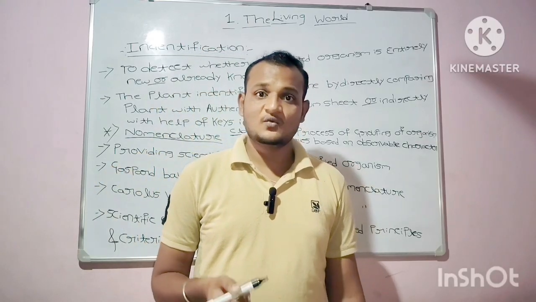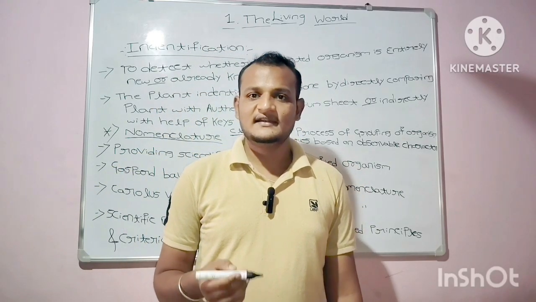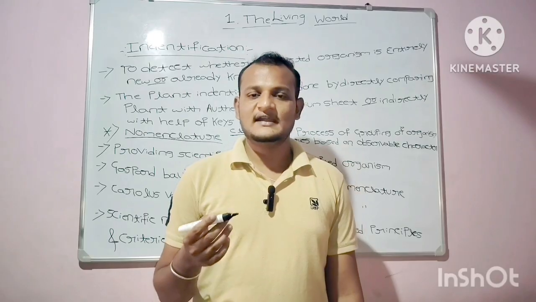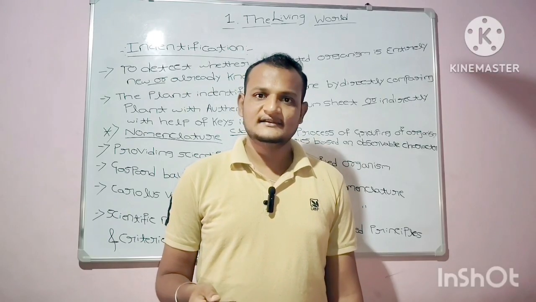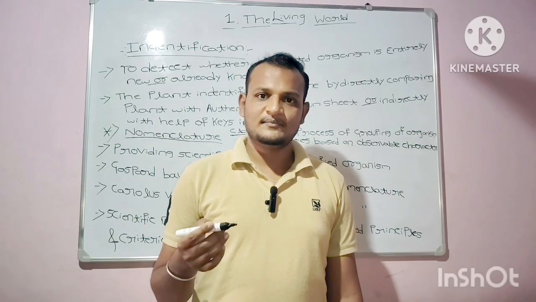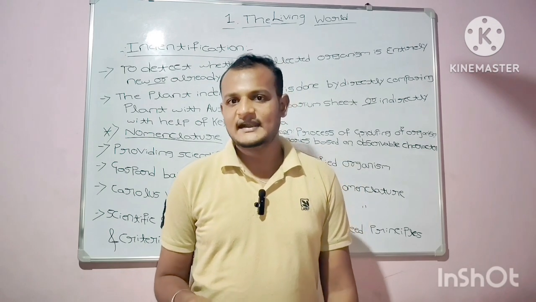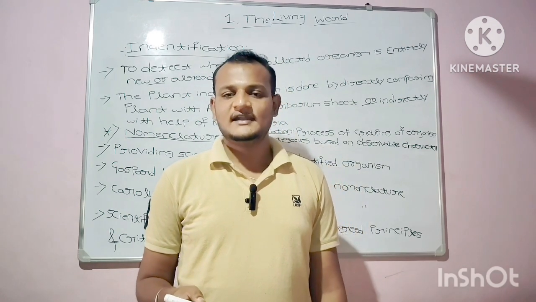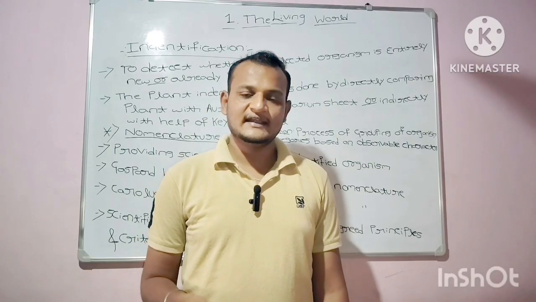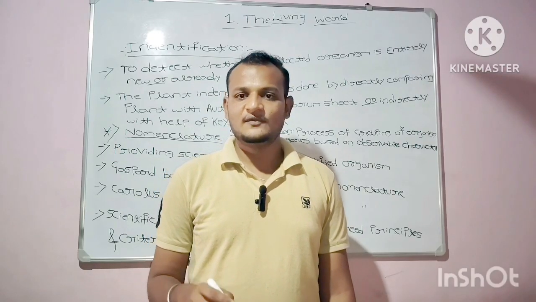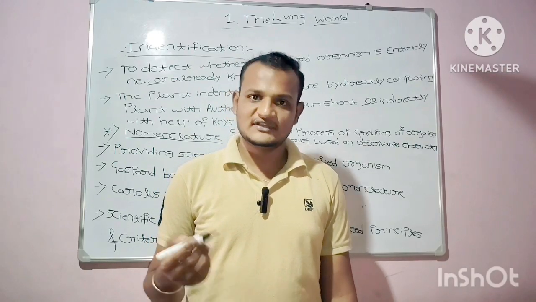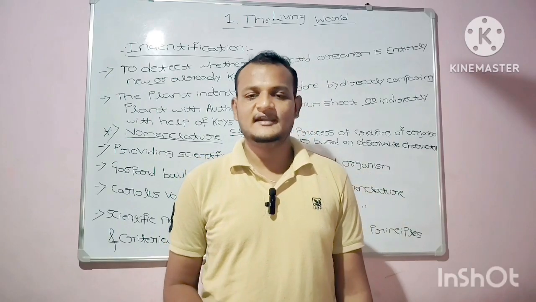You may get the doubt, what is herbarium? Herbarium is the process of collecting a healthy, disease-free plant from the surroundings and drying it for 10 to 15 days. After drying, it is pasted on a herbarium sheet for future reference, which is generally termed a herbarium.